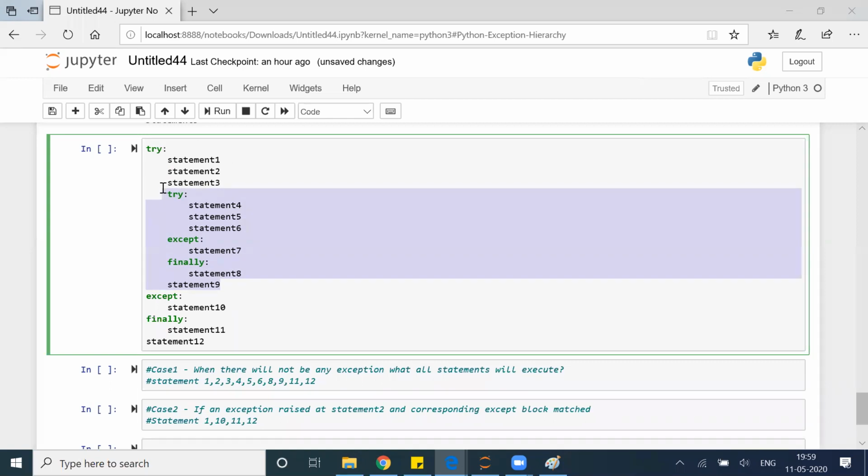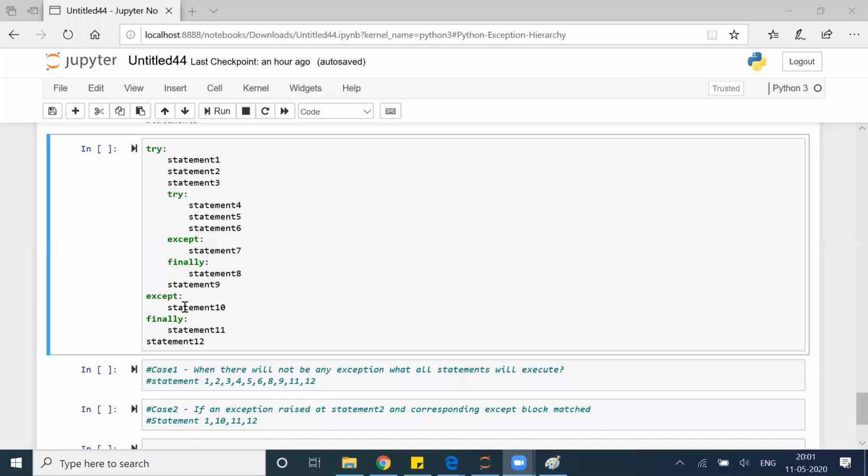अगर यहाँ पे कुछ फेल हो रहा है तो डायरेक्ट तो यहाँ पर आएगा, ये पूरा का पूरा खाली छोड़ देगा. It will not execute any of the statements here. It will directly go here and then the rest of the statements. Is that clear? So that is my case number 2. All right. Case 3.